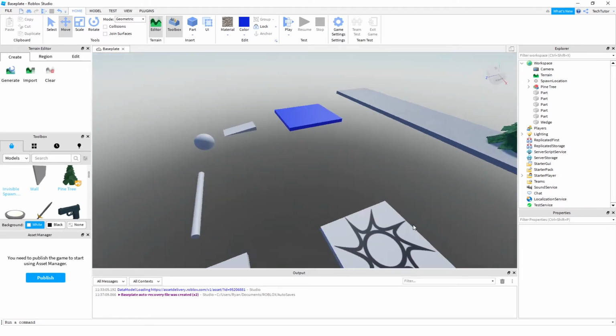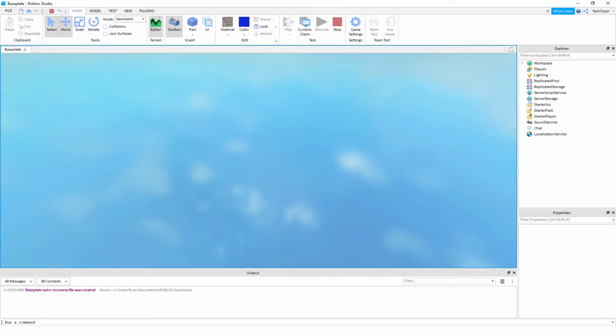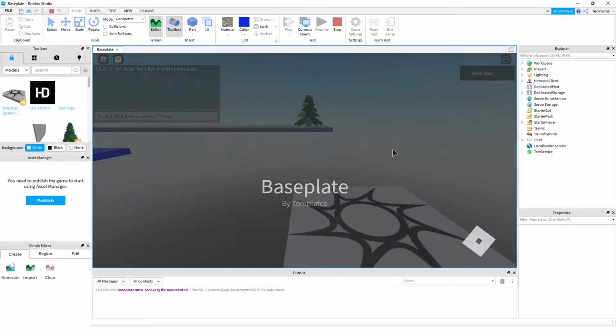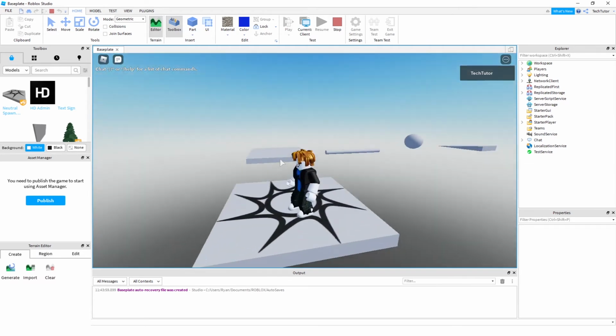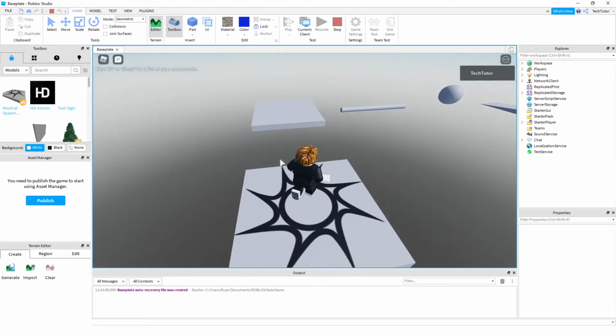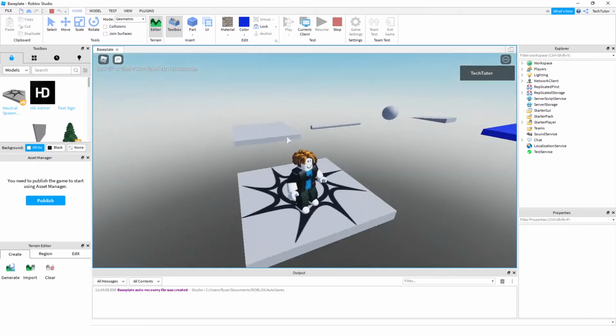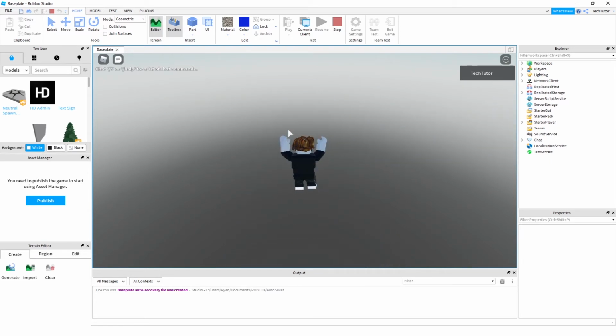All right, so now again we have enough of the pieces. Let's go ahead and click play. This will run your game. Now again, you can pan around with your character using that right click, and now you can use ASWD to move your character around. Spacebar will jump. So let's go ahead and see if we can make it to the end of our very basic obstacle course.